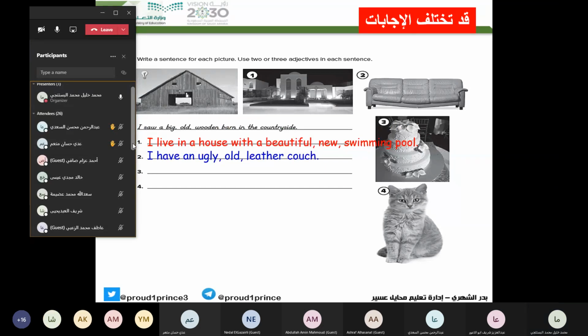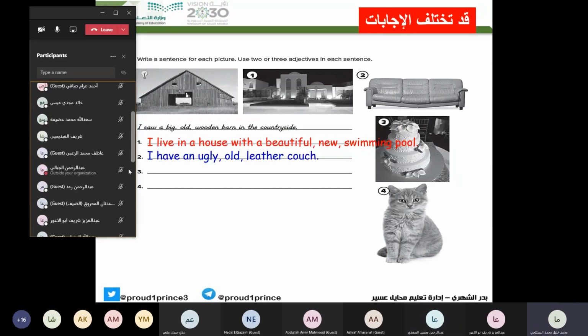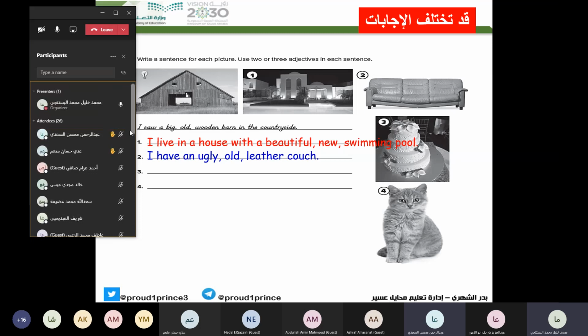Abdurrahman, about the cake, number 3. "There was a delicious tall white cake." Good. Tasty, white, for my birthday cake. Good, tasty, delicious, etc. There was a delicious tall white cake at the wedding.